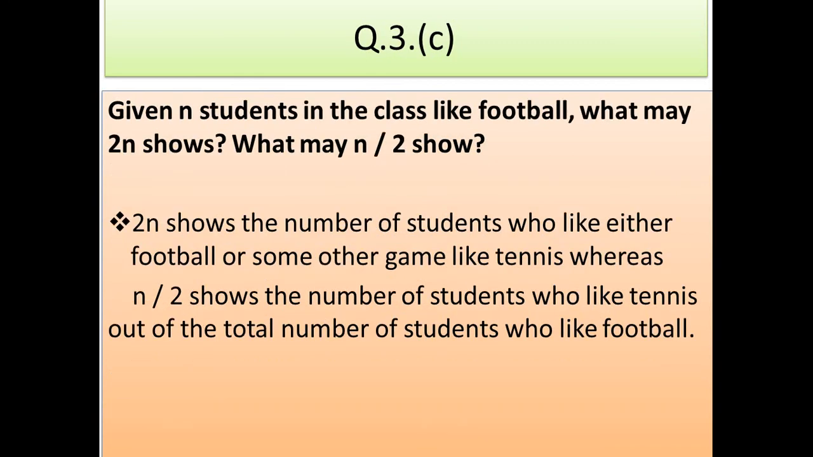3c says, given n students in the class like football, what may 2n show and what may n by 2 show? So 2n might show the number of students who like either football or some other game like tennis, whereas n by 2 shows the number of students who like tennis out of the total number of students who like football.